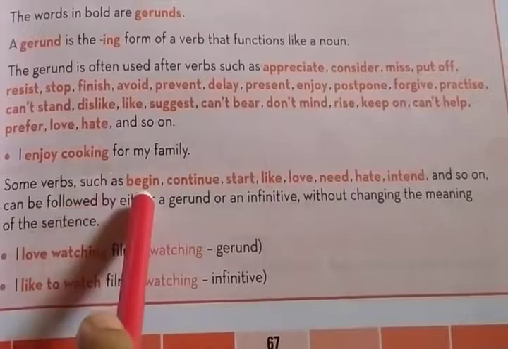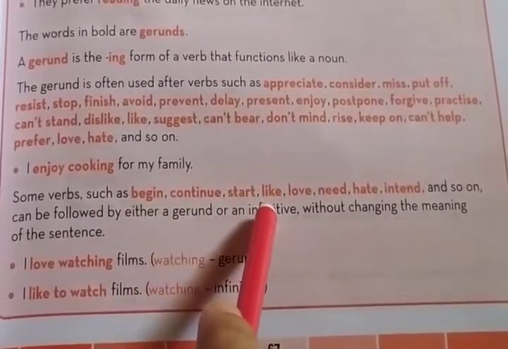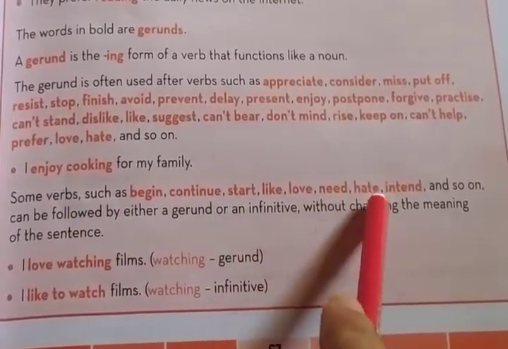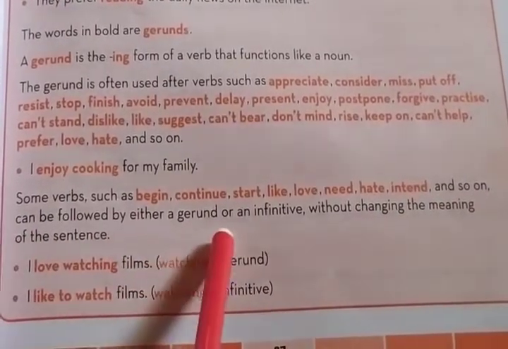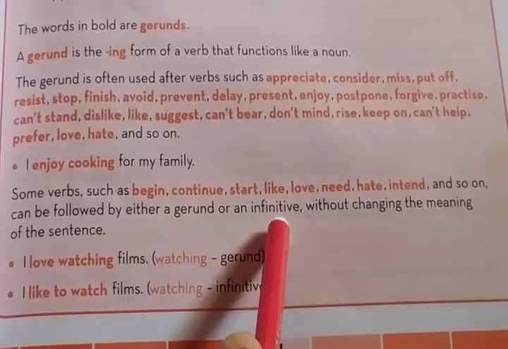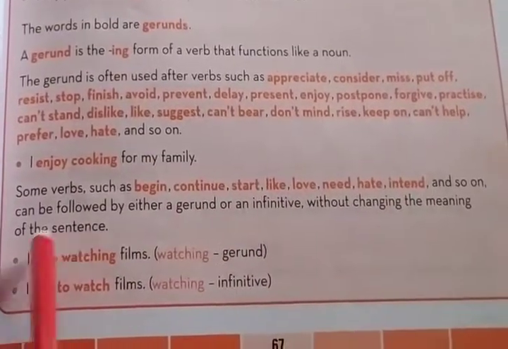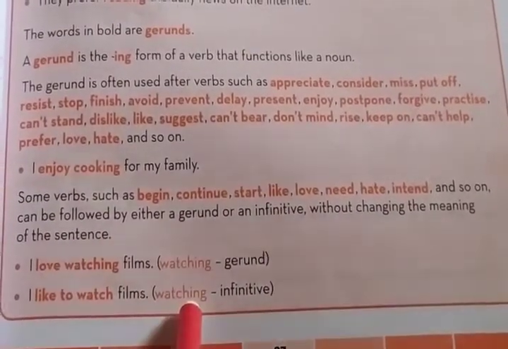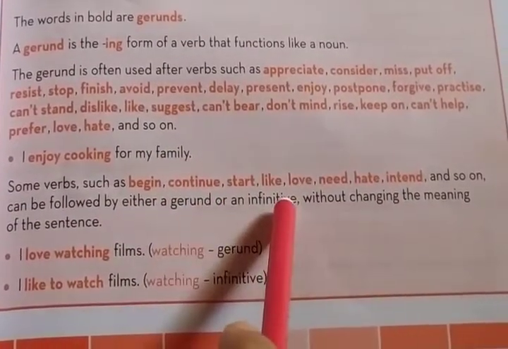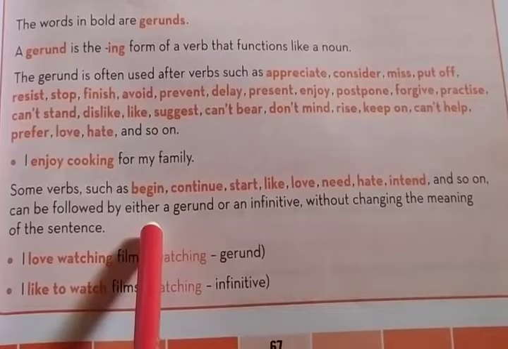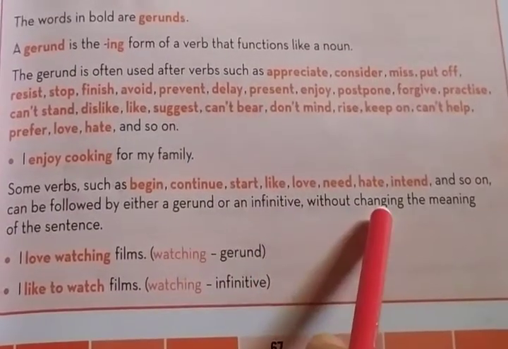Some verbs such as begin, continue, start, like, love, need, hate, intend, and so on can be followed by either a gerund or an infinitive without changing the meaning of the sentence. The meaning will be the same. These are particular main verbs. After these main verbs, sometimes either a gerund or an infinitive will be placed, but the meaning will be the same.